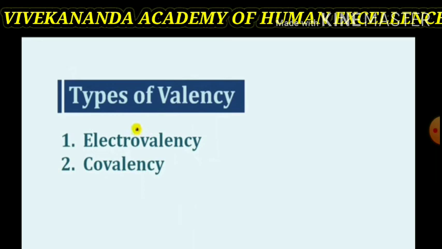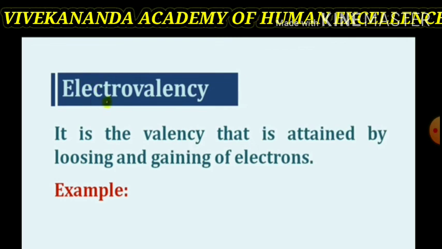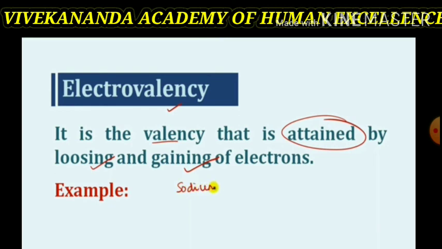When they gain electron, it carries negative charge. So, what are the types of valency? Valency is of two types: electrovalency or covalency. Electrovalency is the valency that is attained by losing and gaining of the electron. For example, when they lose electron, they form positive ions. When they gain electron, they form negative ions.